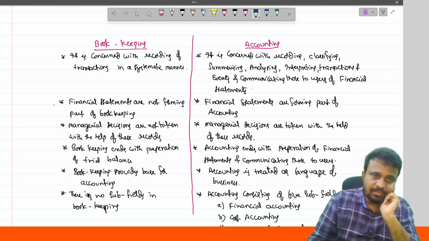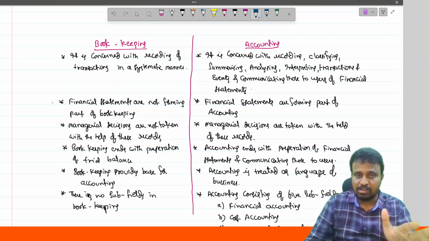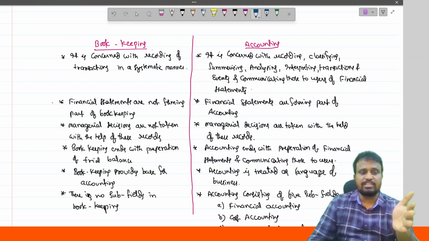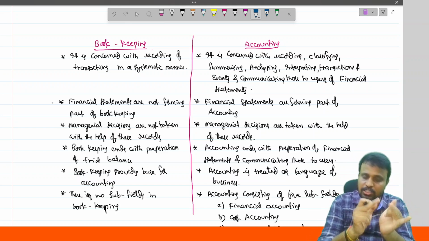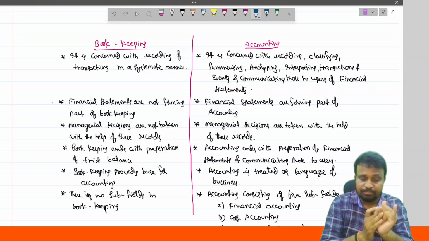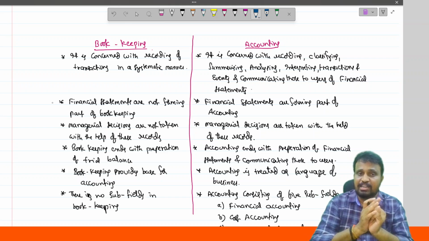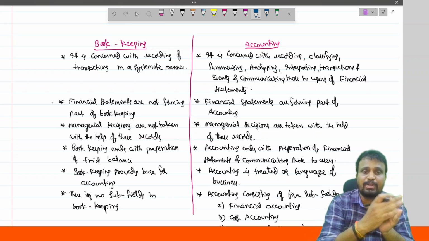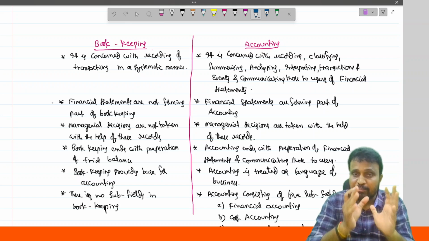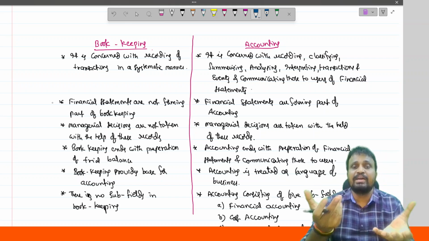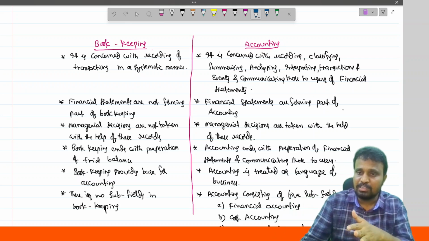Second, financial statements are not part of bookkeeping, because bookkeeping covers recording, meaning journal, ledger, and preparation of trial balance. That's all. Financial statements are prepared subsequent to the preparation of the trial balance, but bookkeeping ends with the preparation of the trial balance. That's why financial statements are not part of bookkeeping. But financial statements are prepared as a part of accounting.